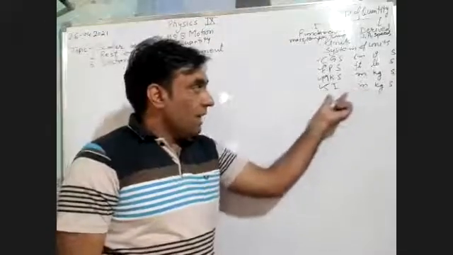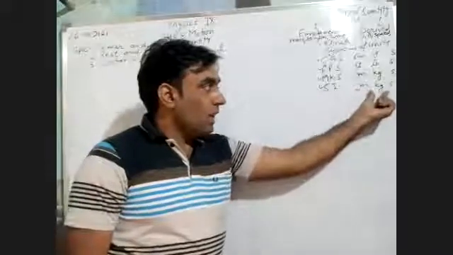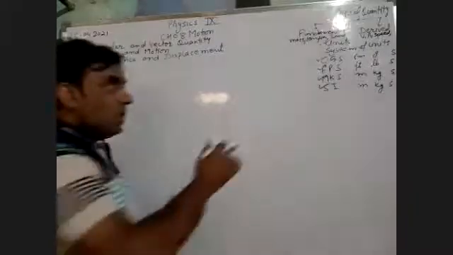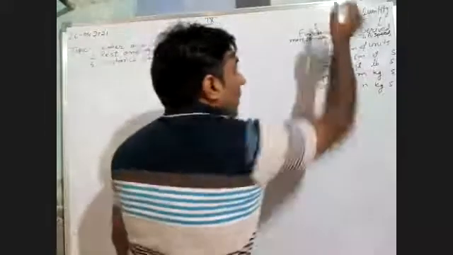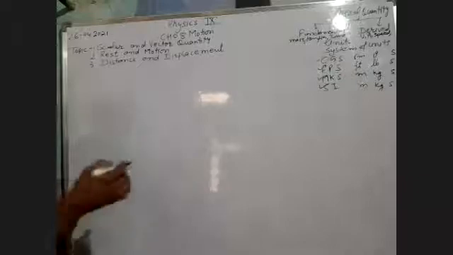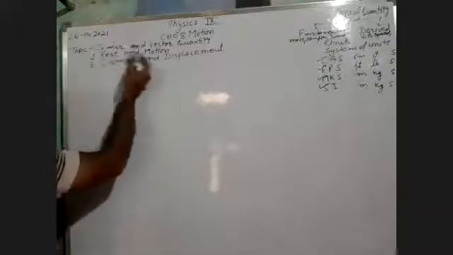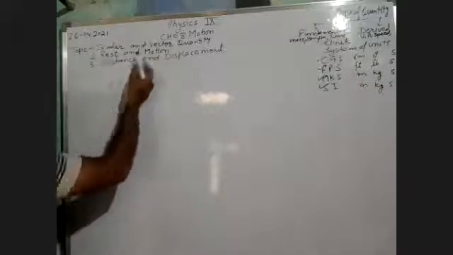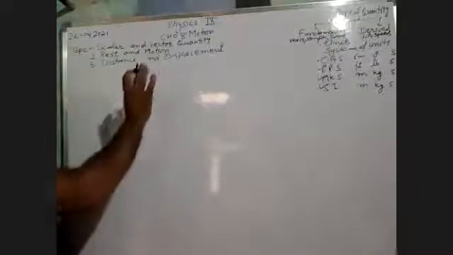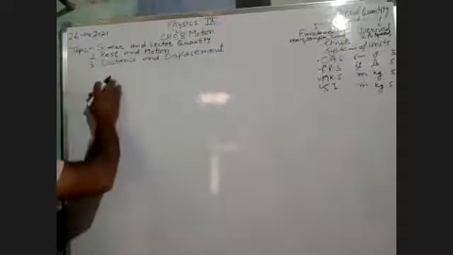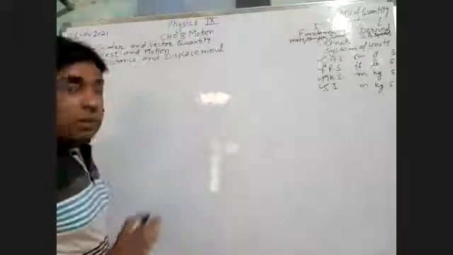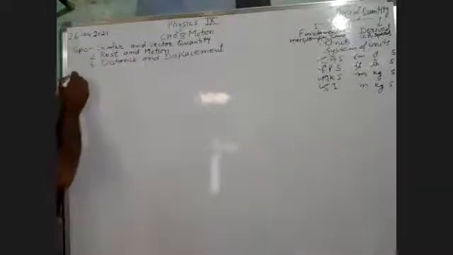The international system is just like the MKS system. So length is measured in meter, mass is measured in kilogram, and time again is measured in second. So these topics we have already discussed. Now the topic for today is scalar quantity and vector quantity, rest and motion. Although rest and motion we have discussed in the previous lecture. So scalar and vector quantity, then rest and motion, and then we will discuss distance and displacement. Okay, so let's start with the scalar quantity.